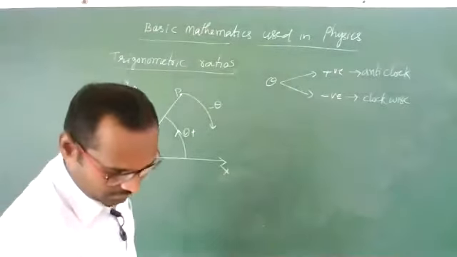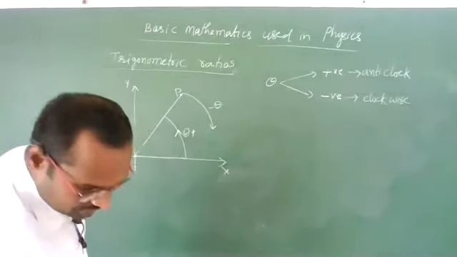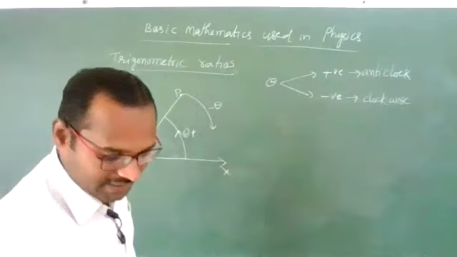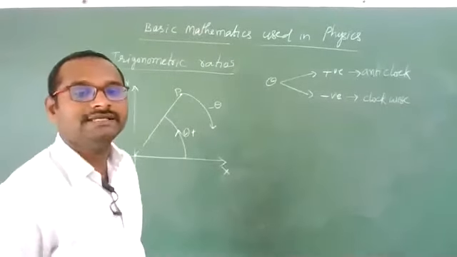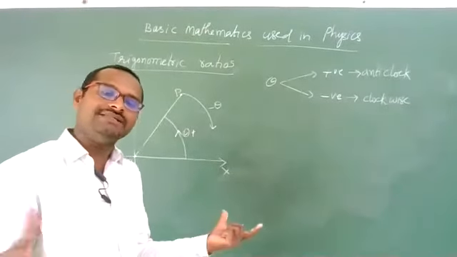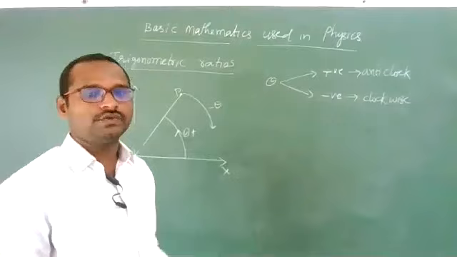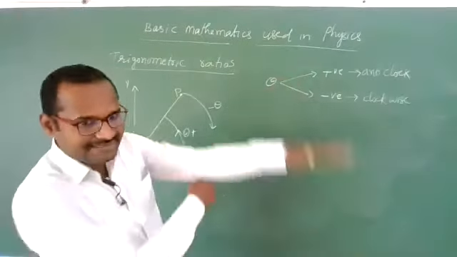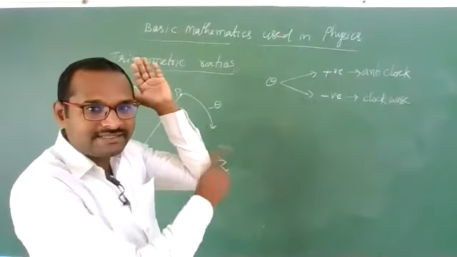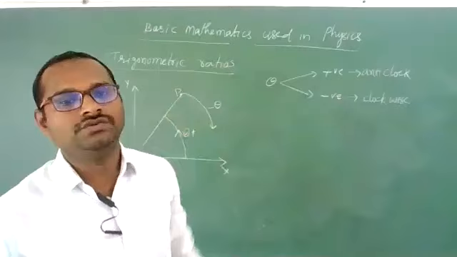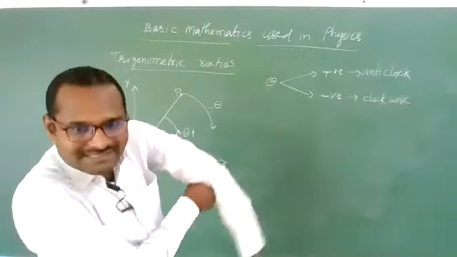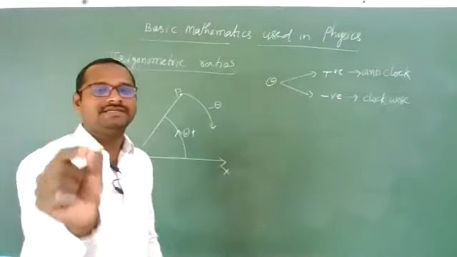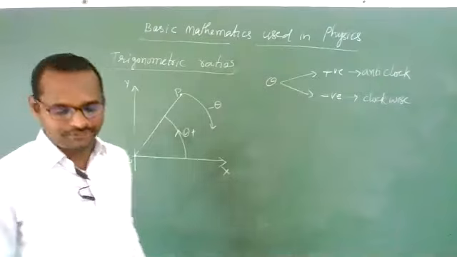This is one more important point you need to remember: when we have to take theta as positive and when as negative. If it is rotating in anti-clockwise sense, then the angle subtended at the origin should be taken as positive, and if it is rotating in clockwise sense, then the angle subtended at the origin should be taken as negative.